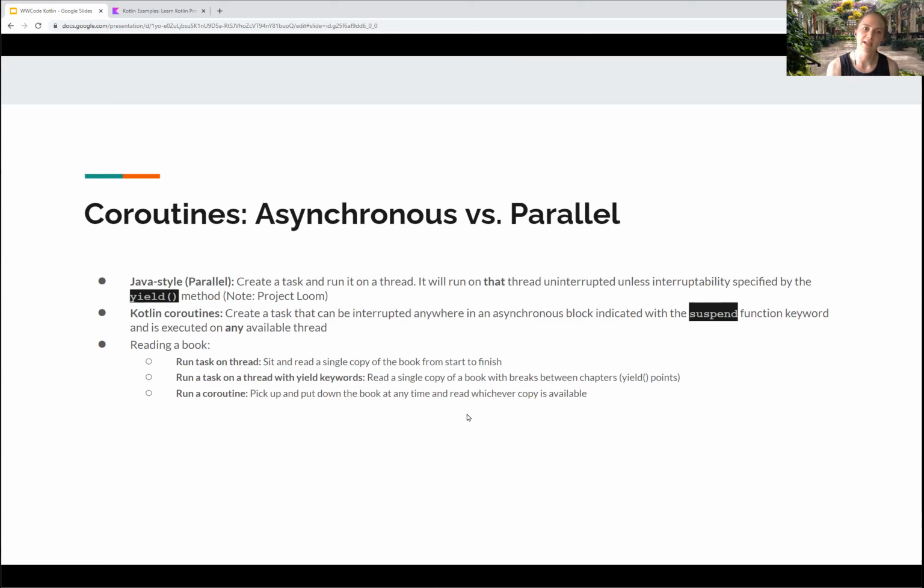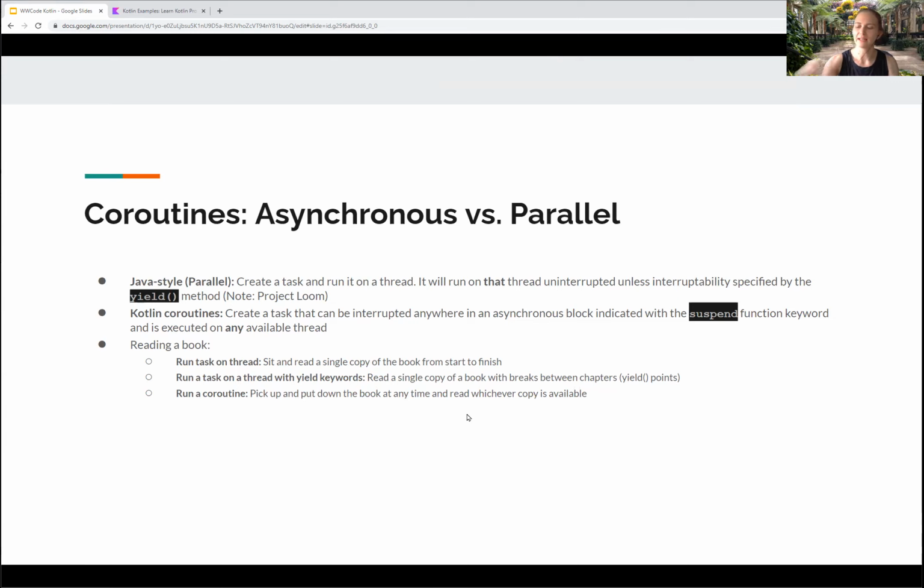With the caveat that you can use the yield keyword in Java to indicate that the code can wait for somebody else to execute, and then it will resume. Special note that there's a project called Project Loom that will be coming out with Java 17 that implements virtual threads, which means you can have as many threads as you want and you don't need to worry about your hardware anymore. So again, this problem with Java where threads are heavyweight and you have to know about the operating system is kind of going away, becoming a stronger competitor with Kotlin coroutines, but they're not the same thing.